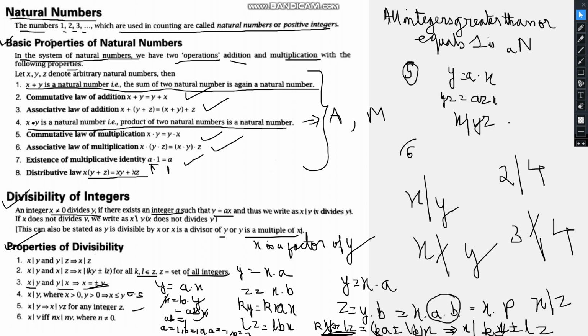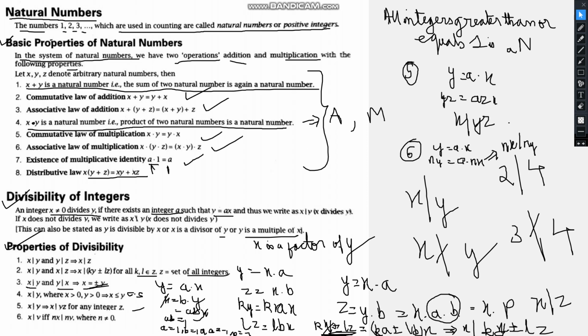Now the sixth property. It is written: x is a factor of y if and only if nx is a factor of ny, where n is not equal to 0. Y equals a multiplied by x. Now ny equals a multiplied by nx. This simply means nx is a factor of ny.